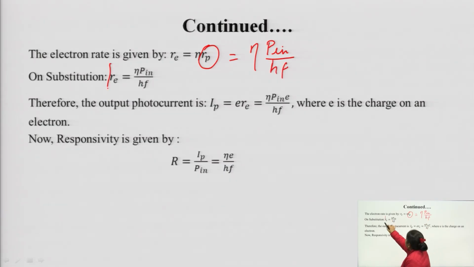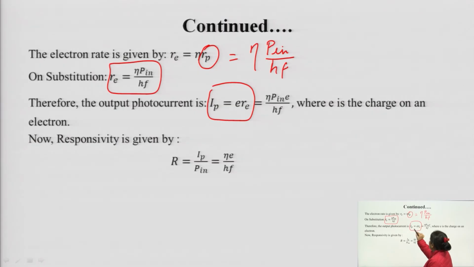We get Re is equal to efficiency into Pin upon hf. Now, Ip can be written in terms of e into Re, and Re you have derived here, with Pin, e and hf.